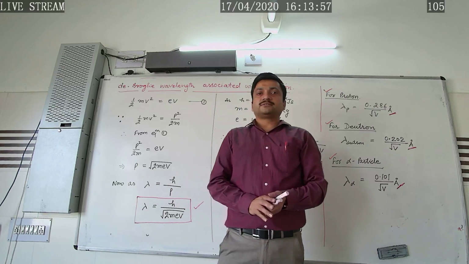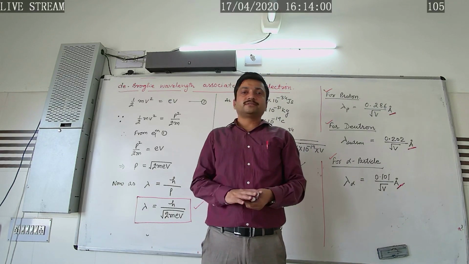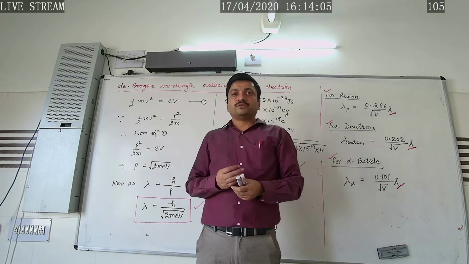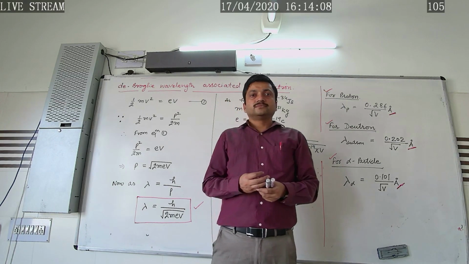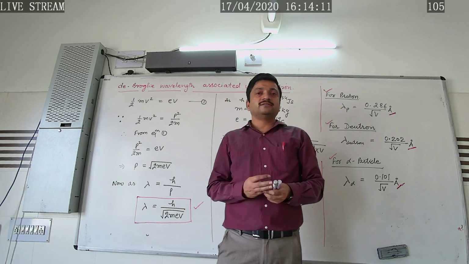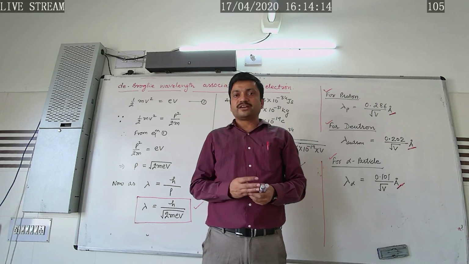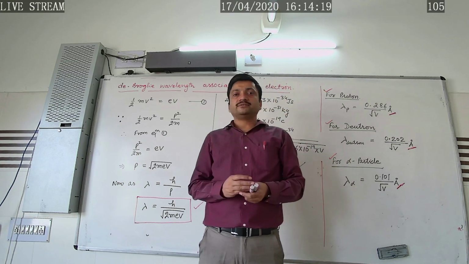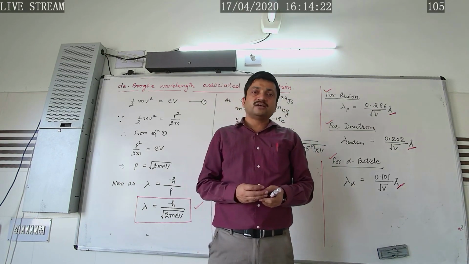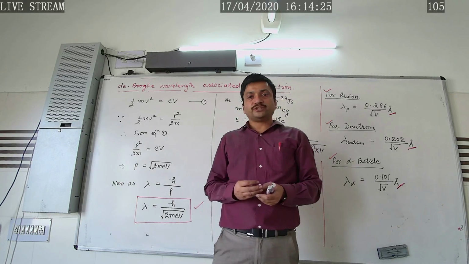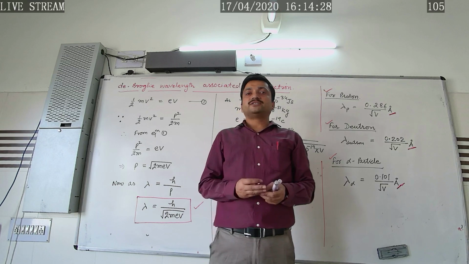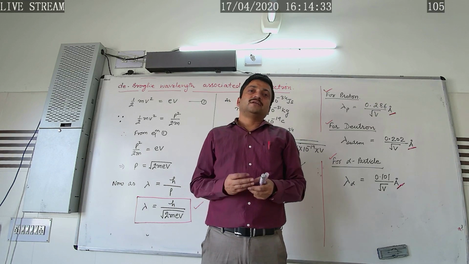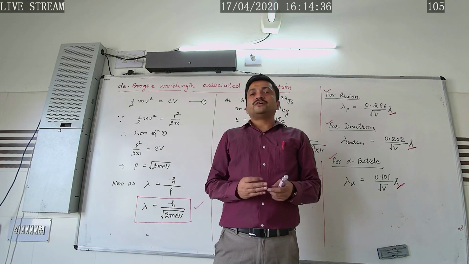So in this way, students, this was our today's lecture. Here we have studied the failure of the wave theory, how the wave theory given by Huygens was unable to explain the laws of photoelectric emission. Then we studied the particle nature of radiation introduced by Einstein, and its characteristics. After that, Einstein's photoelectric equation we have studied, and on the basis of that equation we explained the laws of photoelectric emission.